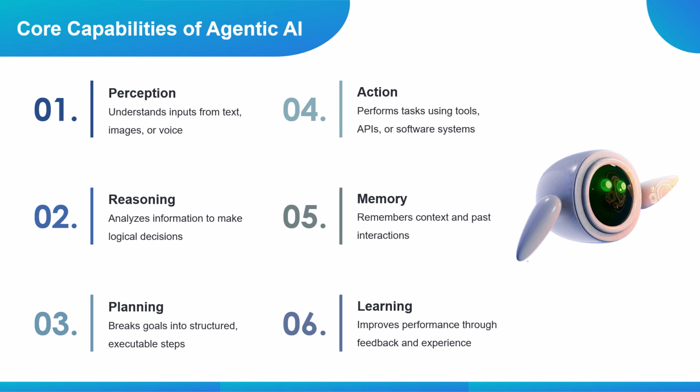When these six capabilities, perception, reasoning, planning, action, memory, and learning, work together, the result is an intelligent, autonomous system that doesn't just respond, but truly operates with purpose.